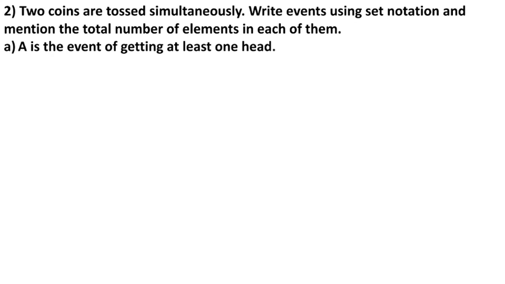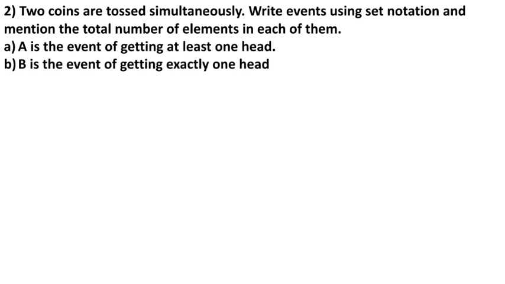Now the second question which can be asked for the board for the 2 marks is, 2 coins are tossed simultaneously. Write events using set notations and mention the total number of elements in each of them. The first one is given, A is the event of getting at least one head. Second one is B, the event of getting exactly one head.